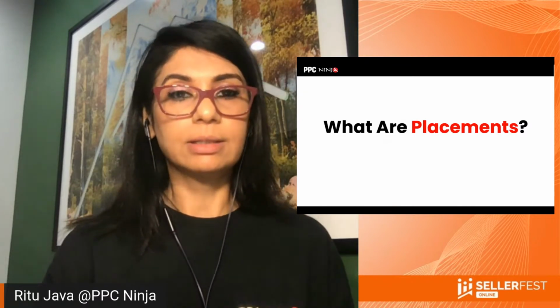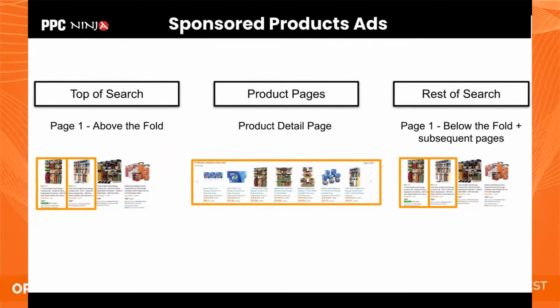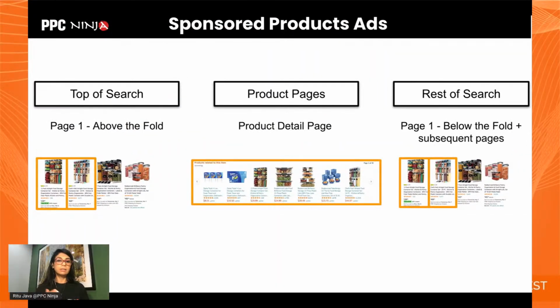To explain this, I'm going to take the help of this visual here for sponsored product ads. These are the 3 types of categories that Amazon refers to when they say placements, right? So there's 3 different areas of Amazon's platform that are bundled in here. So let's talk about each of them. The first placement is called top of search. Top of search is basically the space above the fold. The first thing that you see when you type something into the search bar, you will get some ads showing up. Those ads above the fold are referred to as top of search.